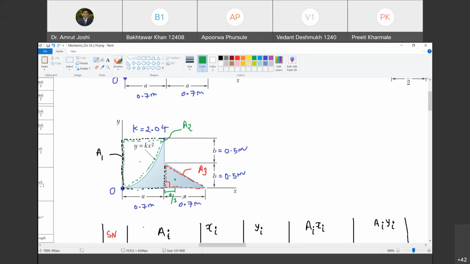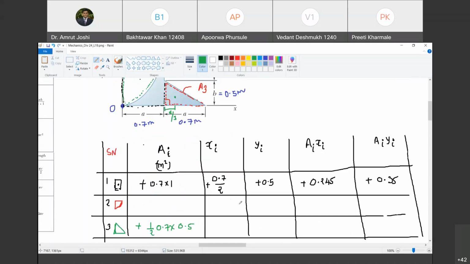So it is located at distance 0.7 by 3 from here. But at what distance is it located from O? 0.7 plus 0.7 by 3. Positive or negative? Positive. So plus 0.7 plus 0.7 by 3. Agreed?